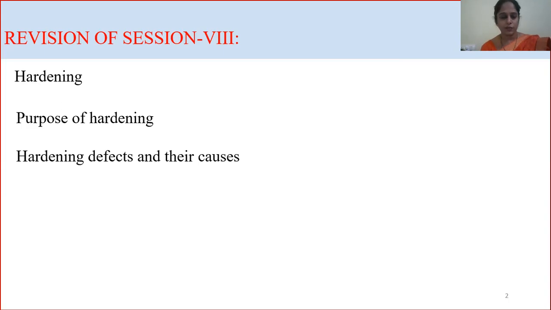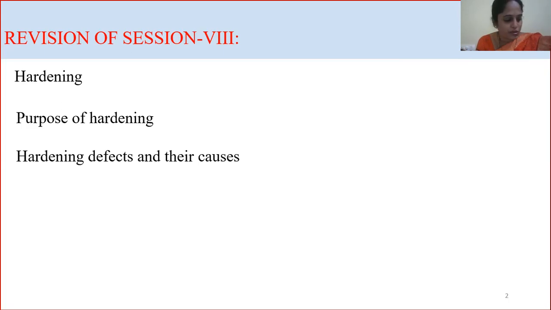And oxidation and decarburization are due to the overheating. And sometimes when we do not heat the material properly, or do not cool the material properly, there can be a change in dimension, that is, during overheating dimension can be increased, and during sudden cooling, that is quenching process, dimension can be reduced.